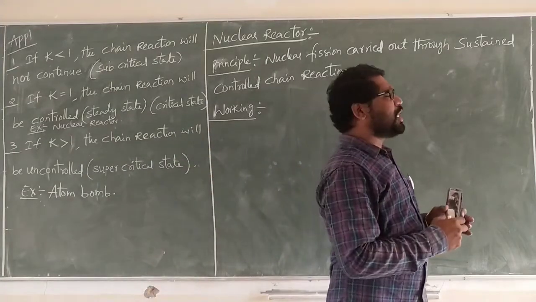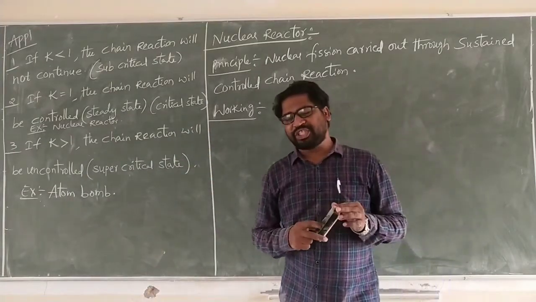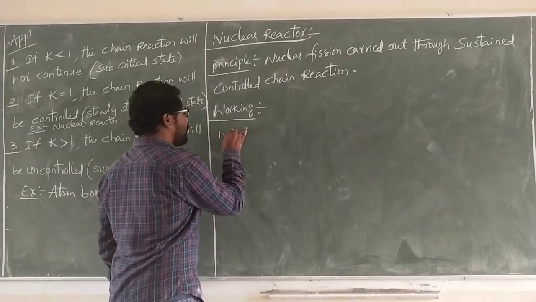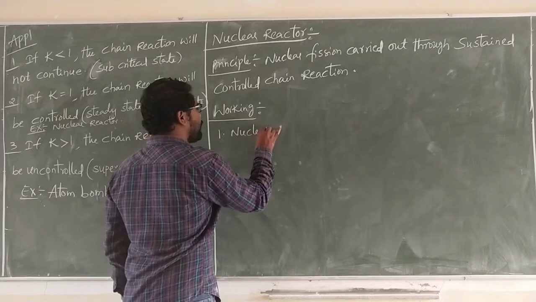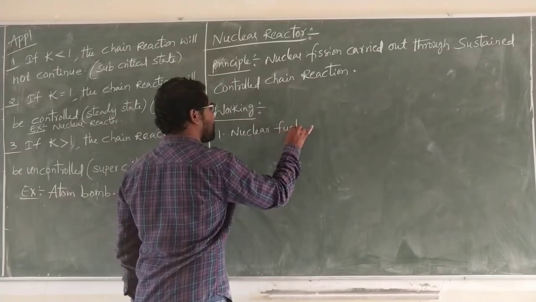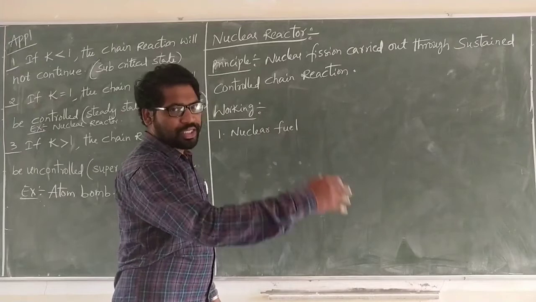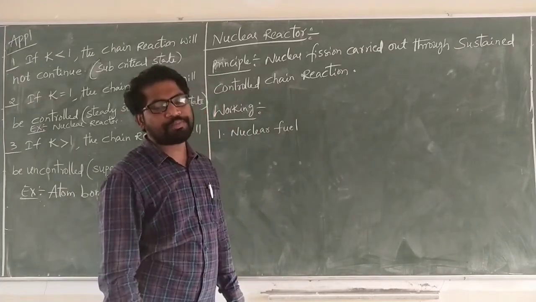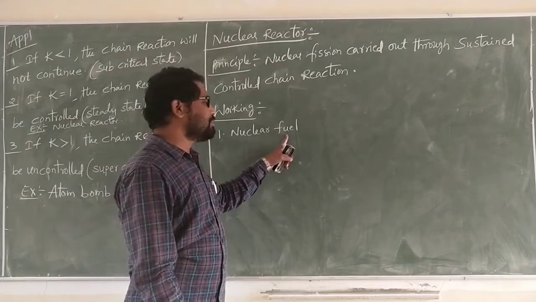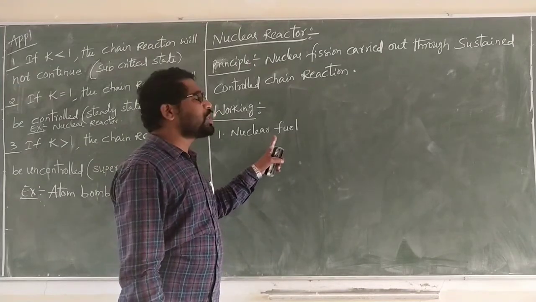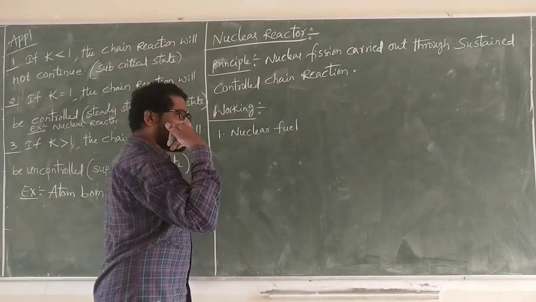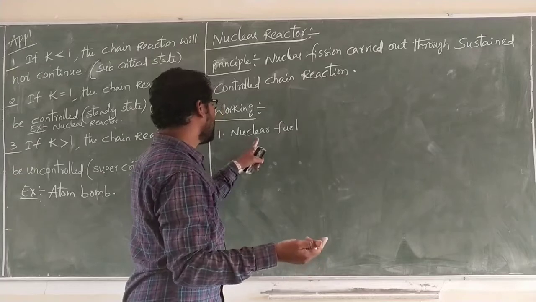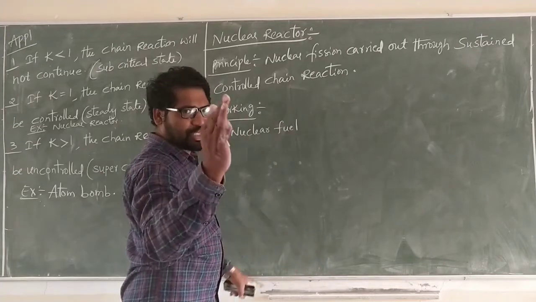The nuclear reactor mainly consists of 5 parts. First one is nuclear fuel. To run any mechanical system, fuel is a must. To run the nuclear reactor system, nuclear fuel is a must.